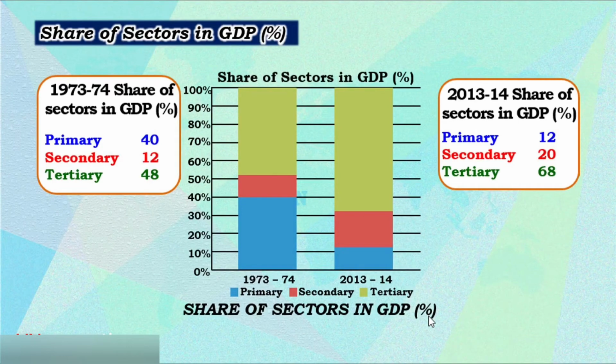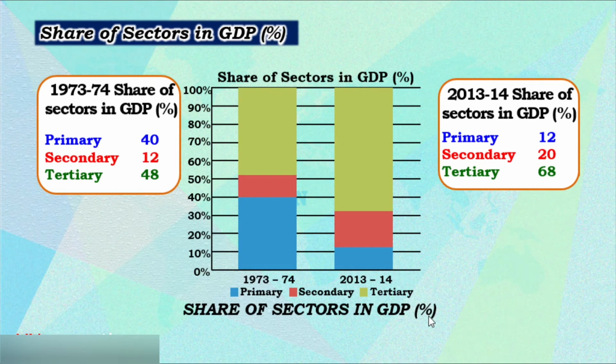total production and employment. Now again we will discuss GDP. In 1973, the share of the sectors in GDP: primary is 40%, secondary is 12% and tertiary is 48%. In 2013-14, the share of the primary sector has jumped down. Primary is 12%, secondary is 20% and tertiary is 68%.